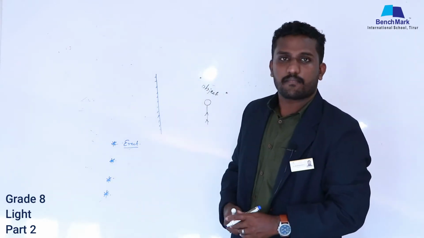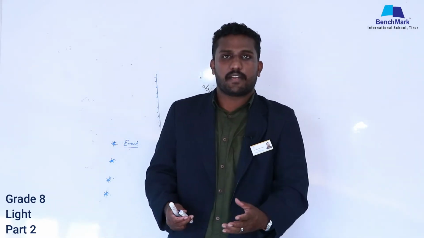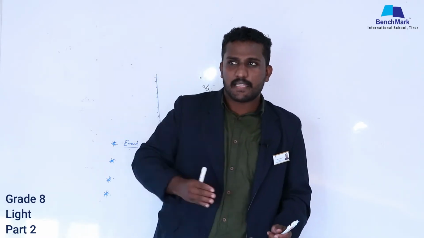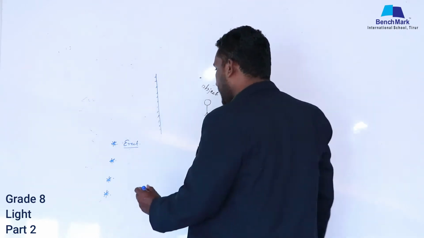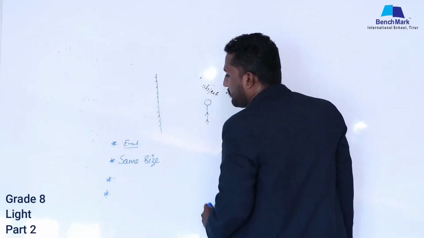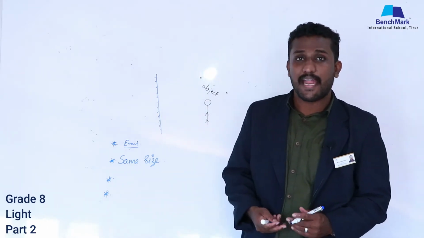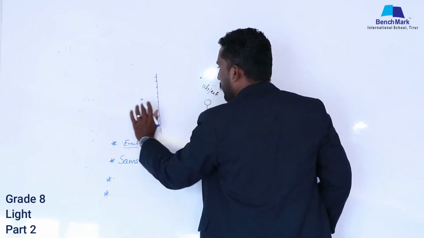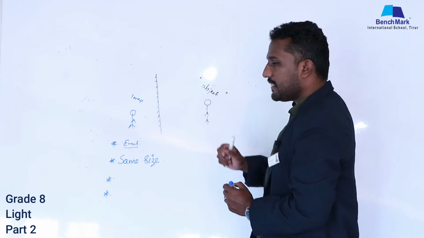And the second one: for example, my height is 170 centimeters. If I am standing in front of the plane mirror, the image size, what I can see inside the mirror, will be the same. It means the second characteristic is that the size of the image will be the same. And the third one: this is the mirror. I can see my face, the same object, as an image inside the mirror.